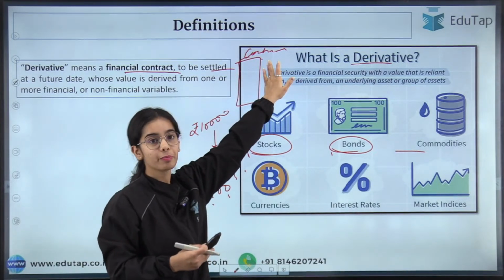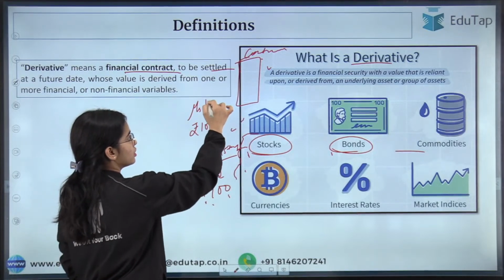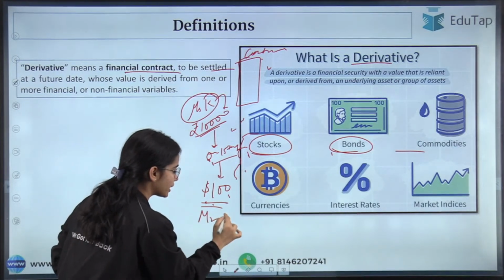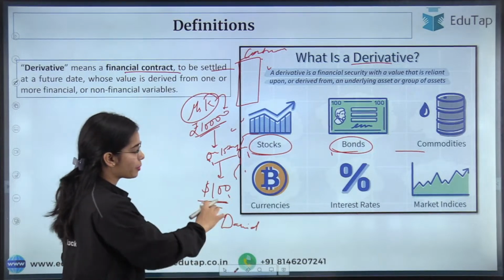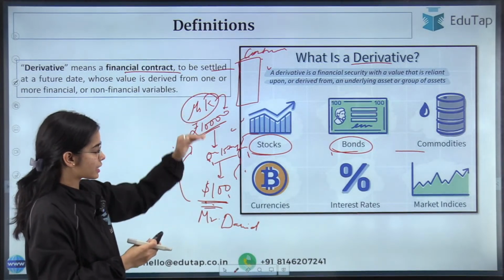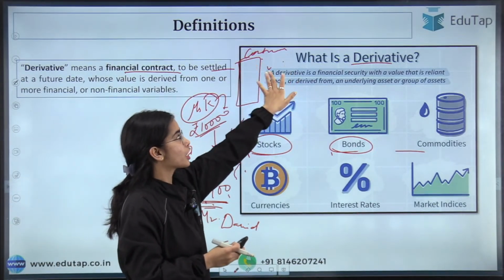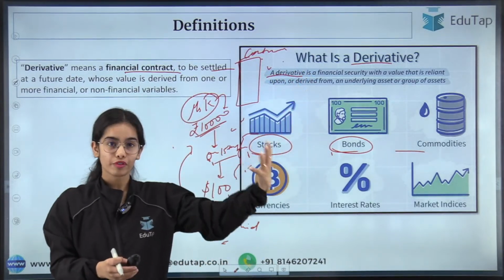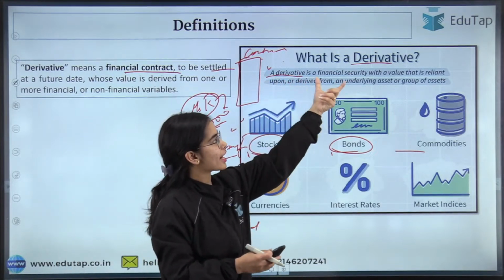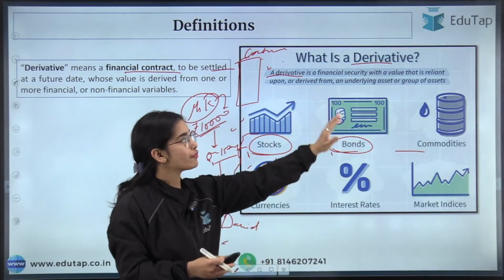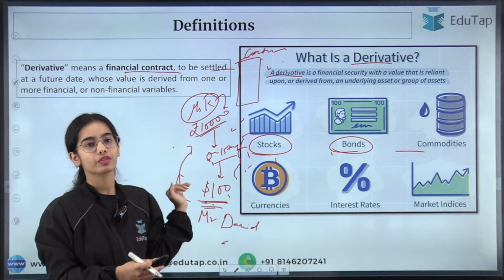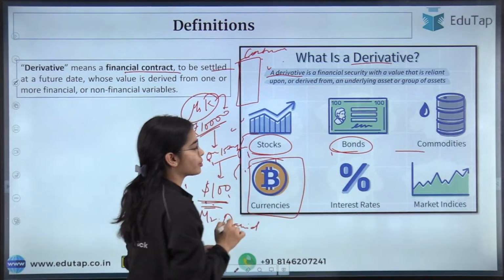A financial contract will be made in which Miss Kritika wants to give rupees 10,000 for $100. Let's say Mr. David wants to sell his $100 for the rupees 10,000. So a contract has been created between Miss Kritika and Mr. David. So this is a financial contract, and it is a derivative because it is for a future date. The derivative is a financial security, a financial contract with a value that is reliant upon or derived from some underlying asset. Here, in the case of currencies, the value is derived from the currencies.